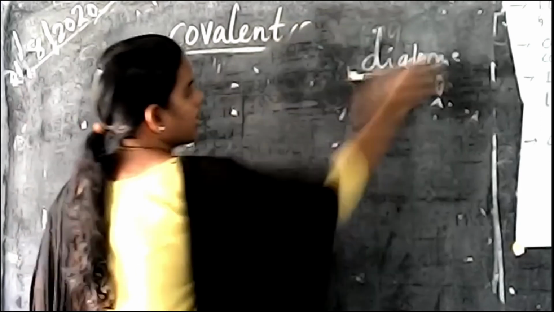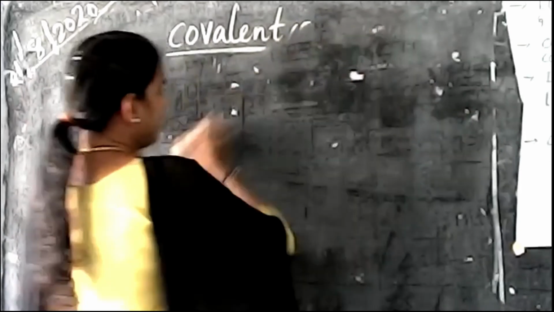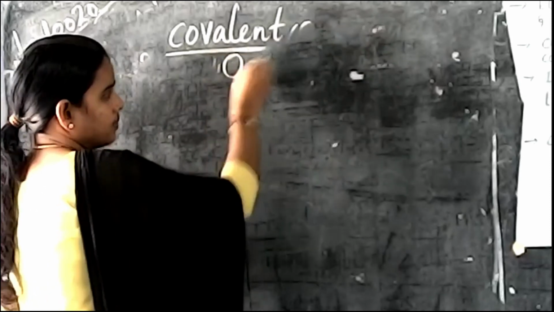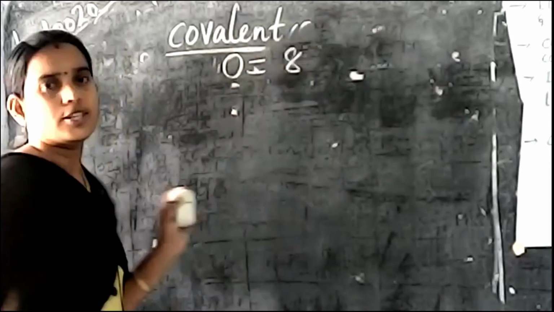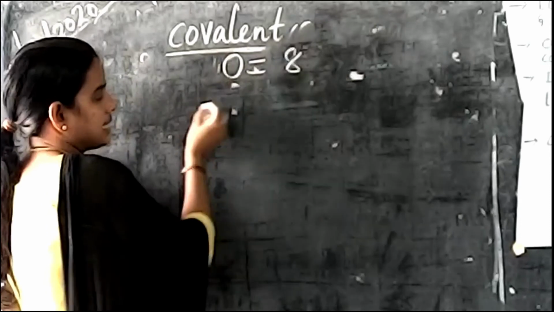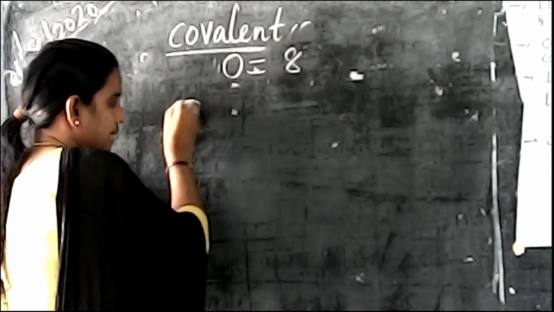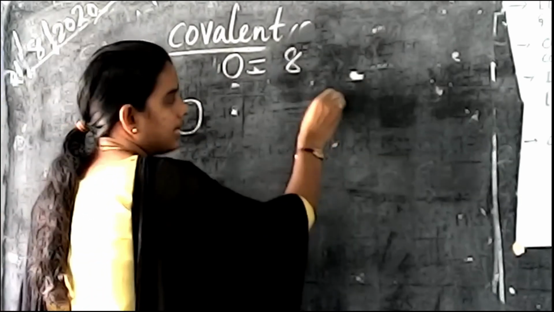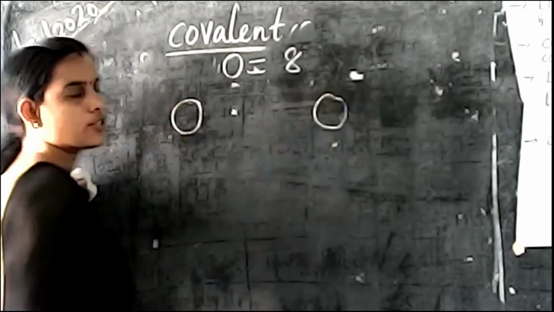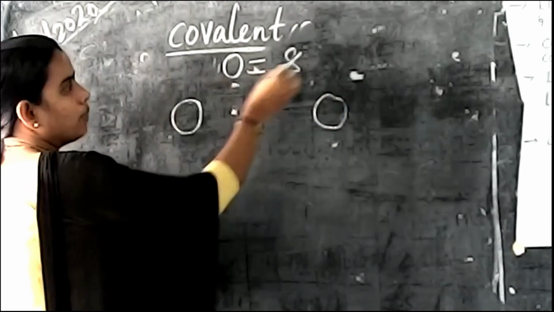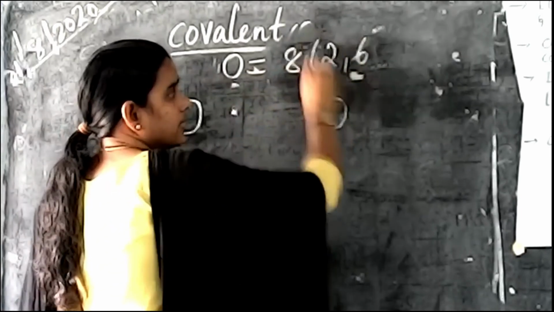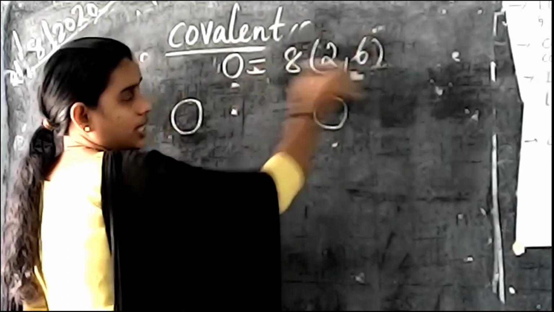So listen to me. Here the atomic number of oxygen is 8. So what happens here? Oxygen is taken as the example, so we have to write 2 oxygen elements here. For the first one, the outermost shell contains 6 electrons, 2, 6 is the configuration.